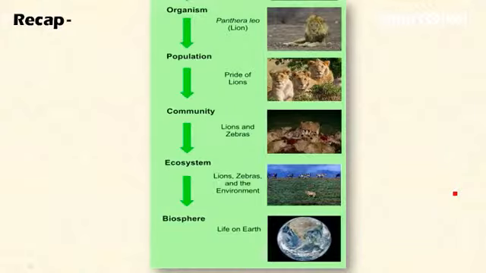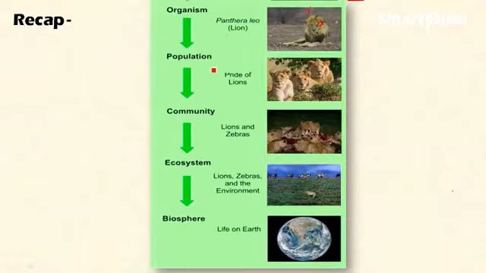Okay, so this is it about the levels of organization of ecology. So let's recap with this picture, this series of levels of organization. The basic level of organization is occupied by the individual. These levels of organization are designed to study the subject matter of ecology in a detailed and systematic way. Please mind this. Okay, so the basic level is occupied by the individual. Here the lion is the example.